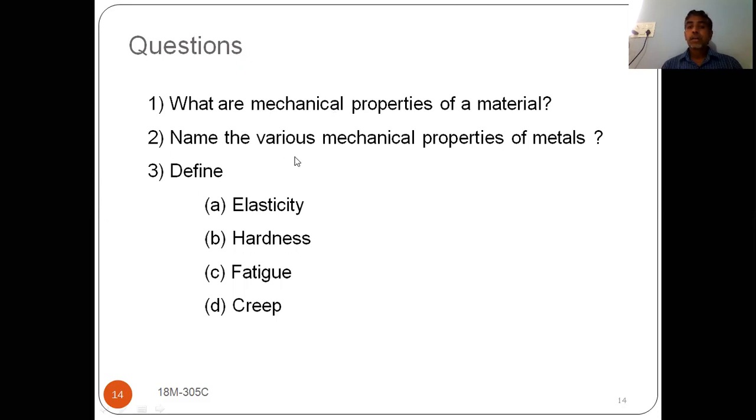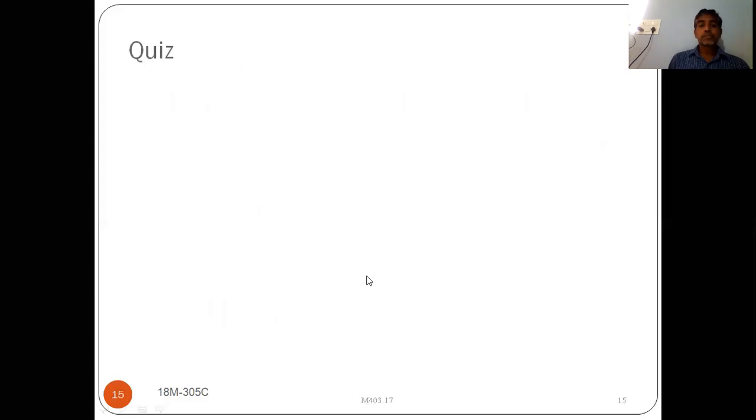There are various mechanical properties, and those are strength, tensile strength, compression strength, shear strength, stiffness, plasticity, elasticity, ductility, brittleness, hardness, creep, and fatigue. All these come under mechanical properties. They may sometimes ask for definitions of these properties, so you should understand and know them. They may ask the definition of any property: elasticity, hardness, fatigue, creep. You may be asked anything.